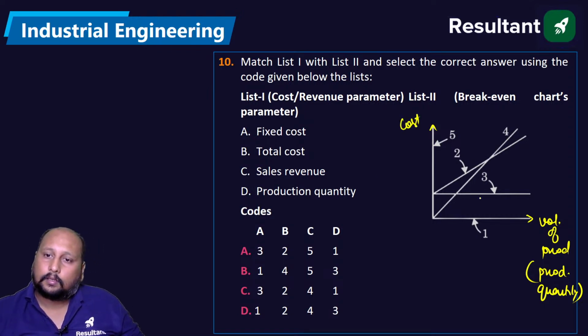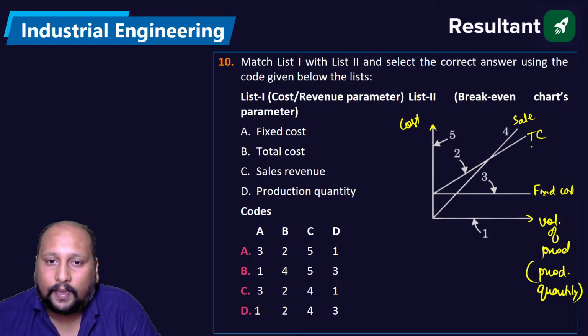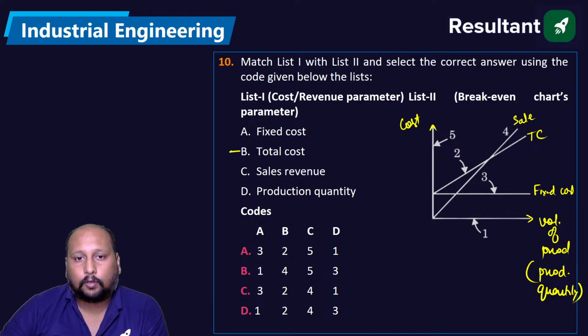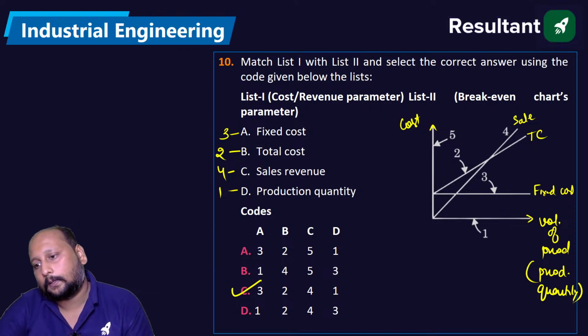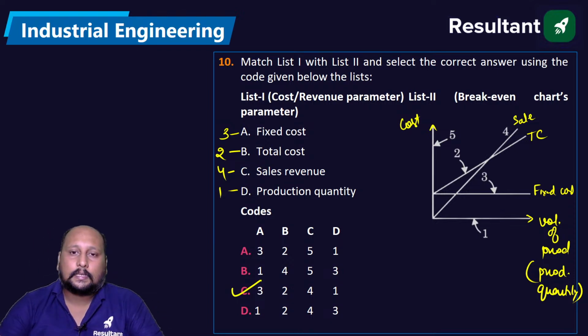Now, 3 is your fixed cost. 4 is your sales or revenue. This is the total cost, so we have 2 as total cost. Total cost is 2, fixed cost is 3, sales or revenue is 4, and production quantity is 1. So 3241, option C is the correct answer. Clear?